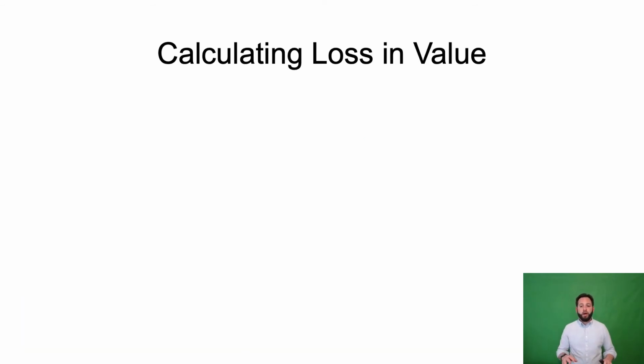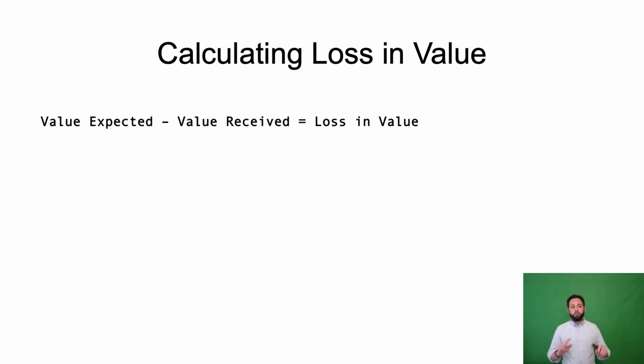Calculating loss in value is another formula important to remember in understanding contractual damages. The concept of loss in value is relatively simple. We look at the value that was expected and subtract the value that was received to arrive at the difference or diminution or loss in the value. It's the difference between what was expected or promised under the contract, what was bargained for, and what actually occurred. That's the extent of the direct loss in value.